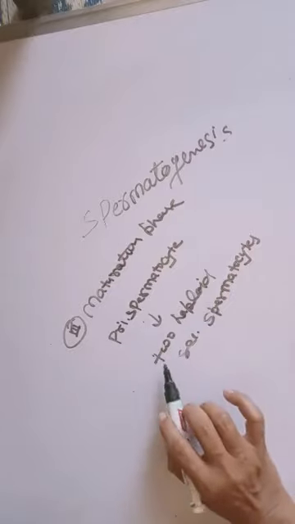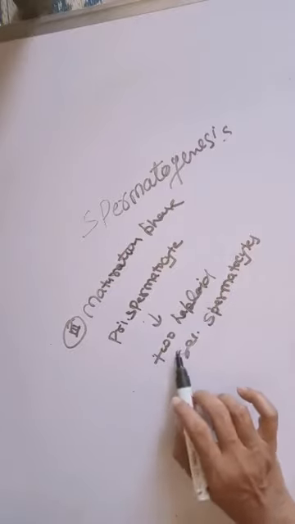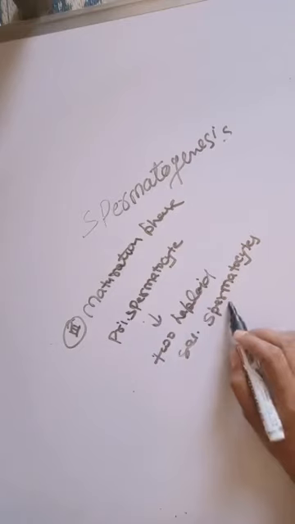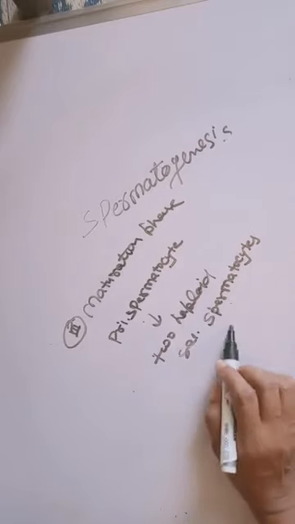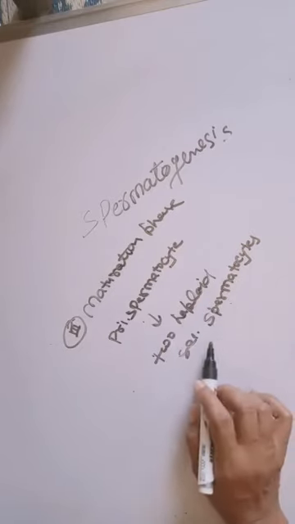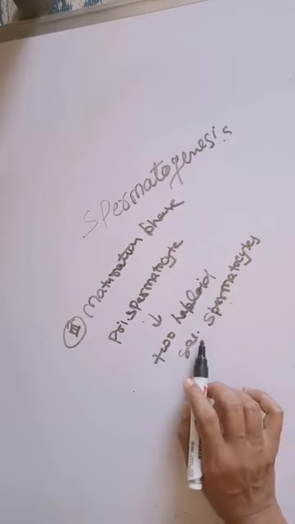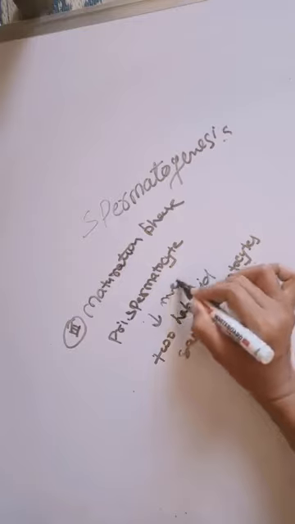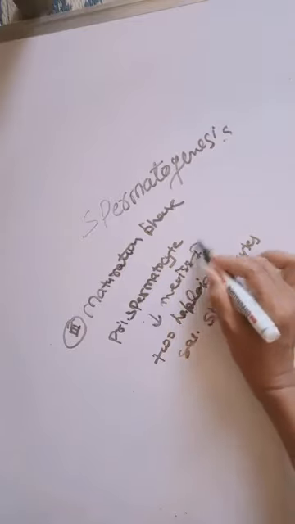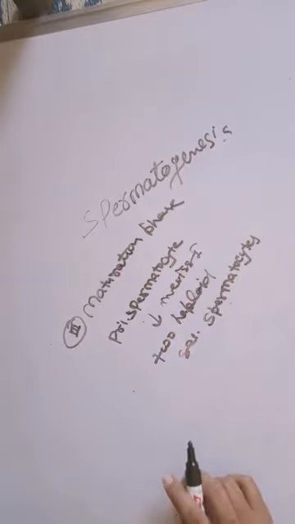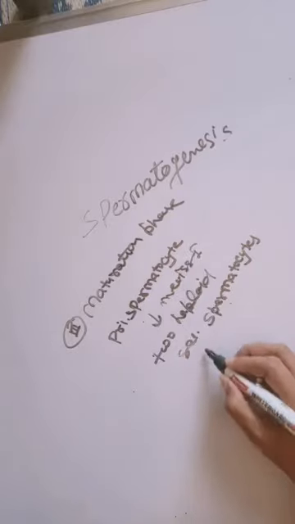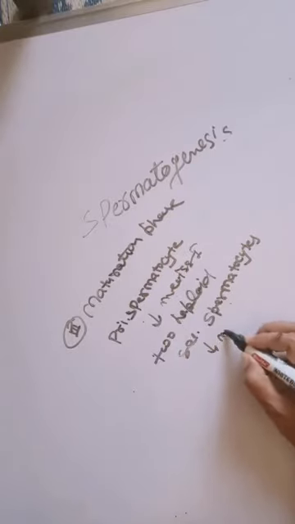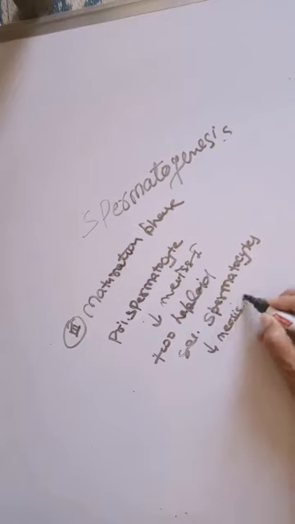Primary spermatocytes divide into two secondary spermatocytes, and these spermatocytes are haploid, by the reduction division, meaning by first meiosis division. The secondary spermatocytes divide by meiosis second.